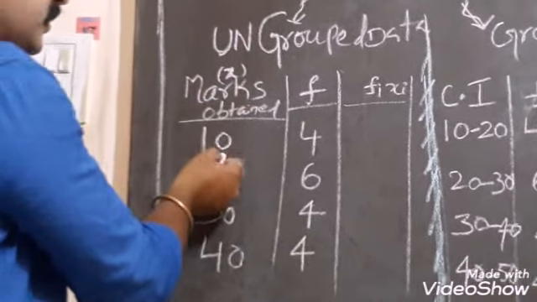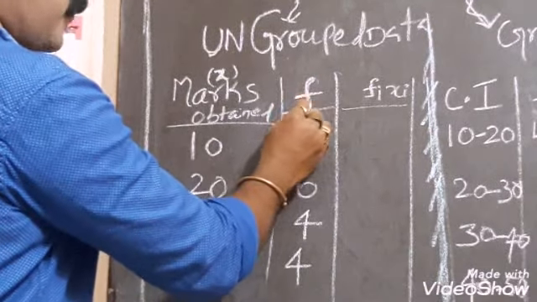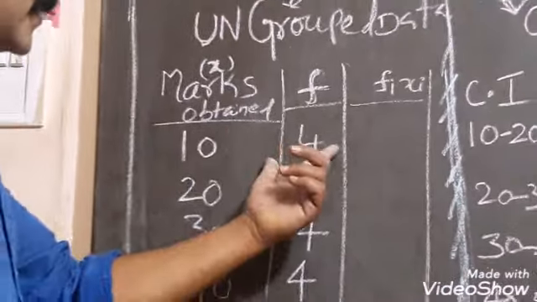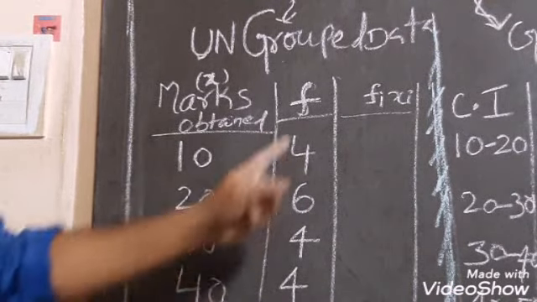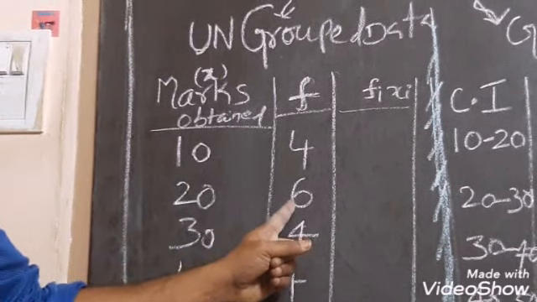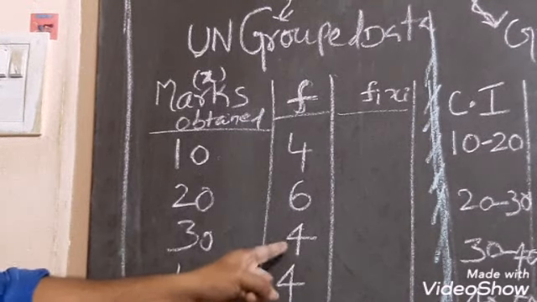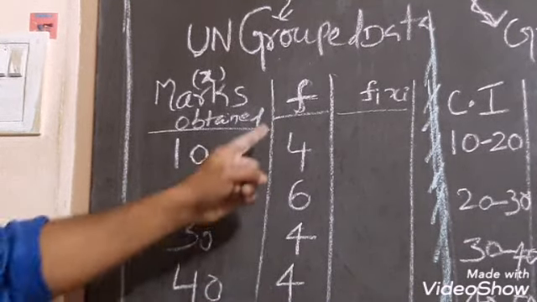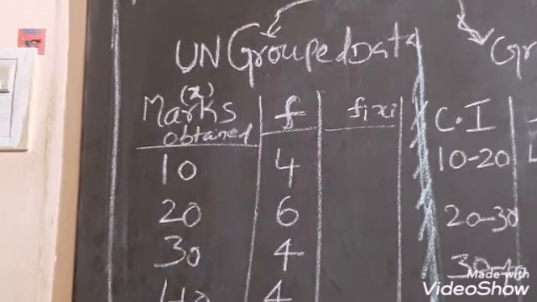It is just like marks obtained and frequency, where F is frequency. How many members obtained 10 marks? 4 members obtained 10 marks. How many members obtained 20 marks? 6 members obtained 20 marks. How many members obtained 30 marks? 4 members obtained 30 marks. How many members obtained 40 marks? 4 members obtained 40 marks.